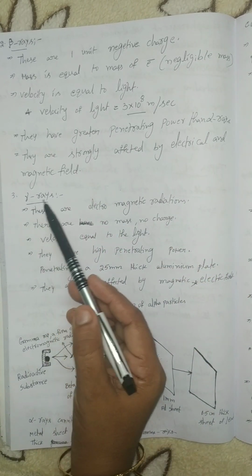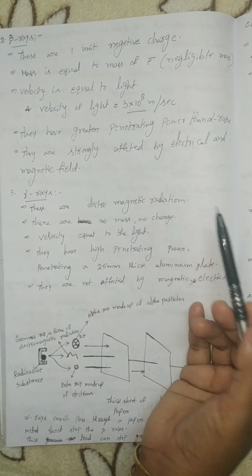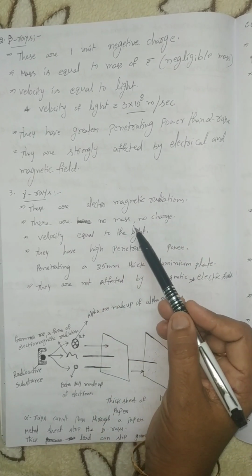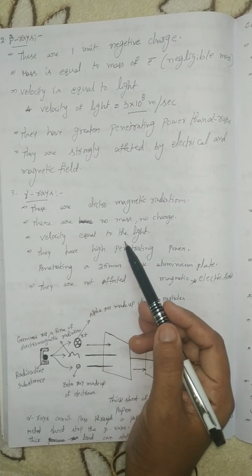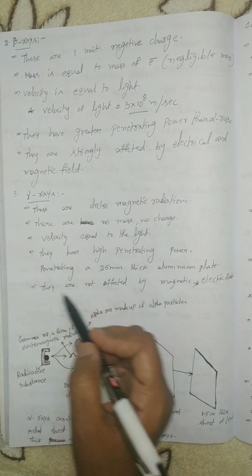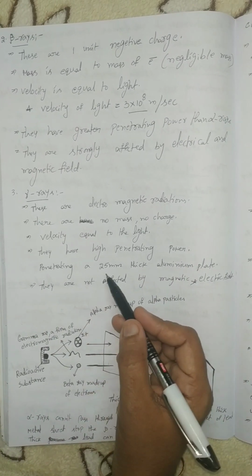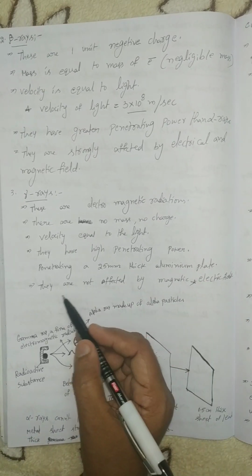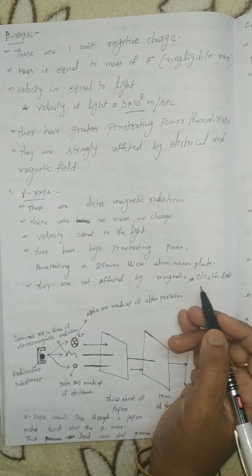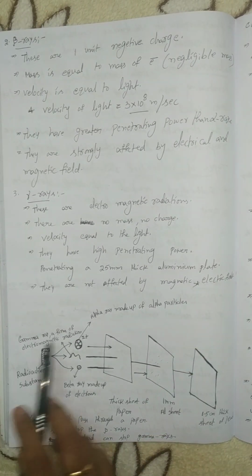Third one, gamma rays. These are electromagnetic radiations. There is no mass, no charge. Velocity is equal to that of light. They have high penetrating power, penetrating a 25 mm thick aluminum plate. They are not affected by magnetic and electric fields. So this is the experiment.